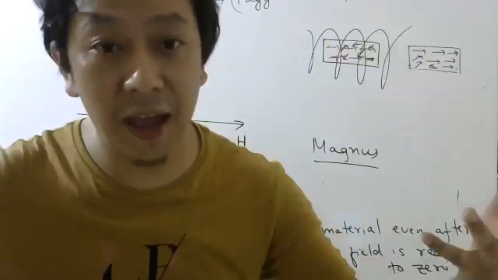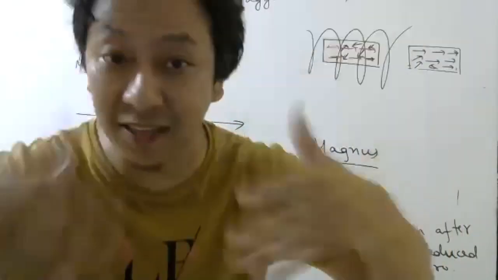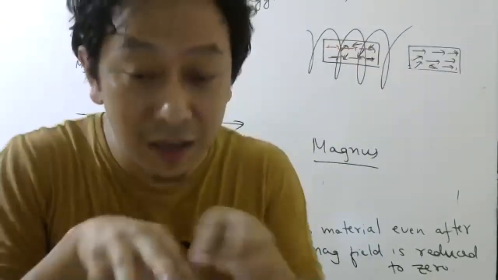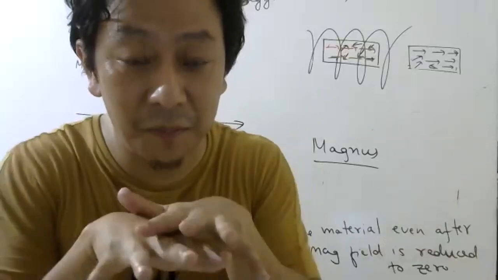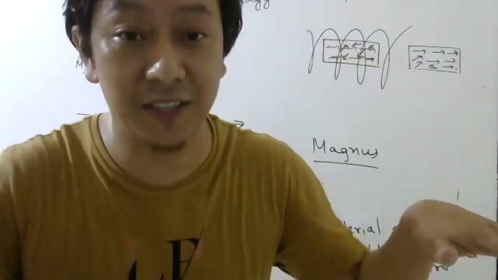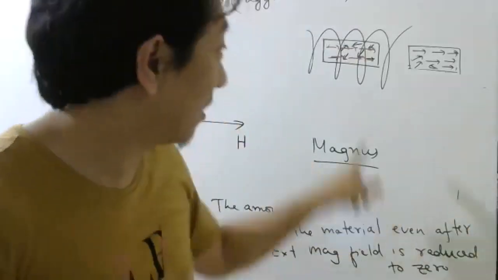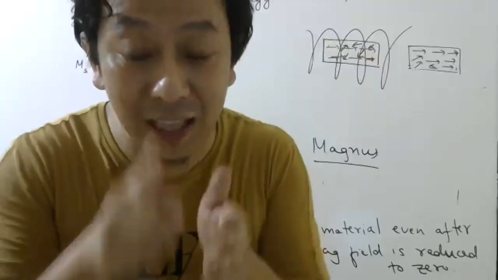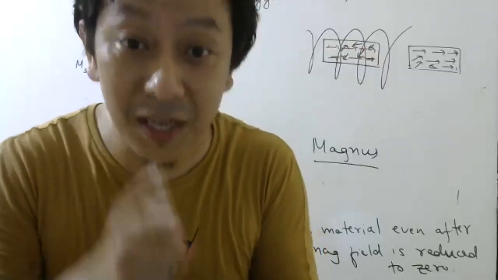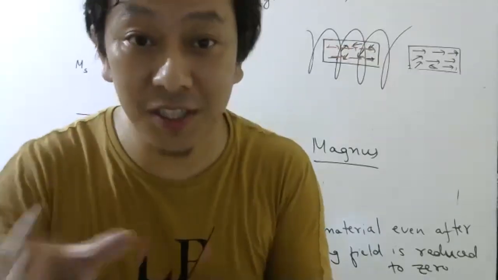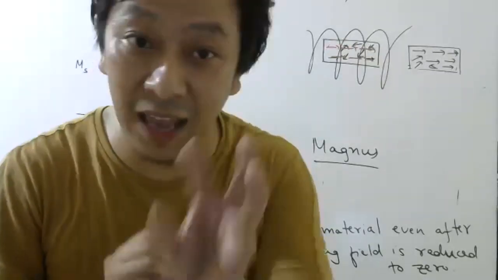And long back when Earth was formed, probably lightning and all must have happened. So when lightning must have occurred, a huge amount of current may have been produced on the surface, and huge current will produce what? Huge current will produce a huge external magnetic field, and that magnetic field must have magnetized the stones which contain ferromagnetic material like iron.